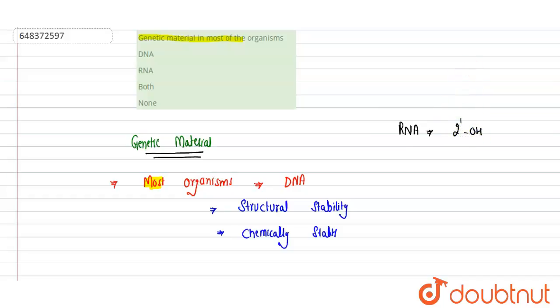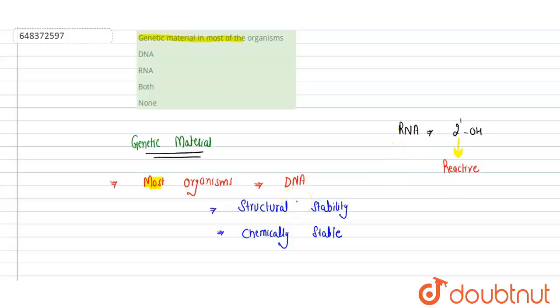Due to the presence of this 2' OH group, RNA is highly reactive in nature. It is not chemically stable, while in case of the DNA, instead of the 2' OH group, simply an H is present, no hydroxyl group. So DNA is much more chemically stable and non-reactive as compared to RNA.